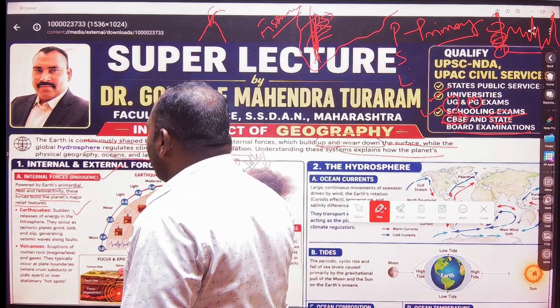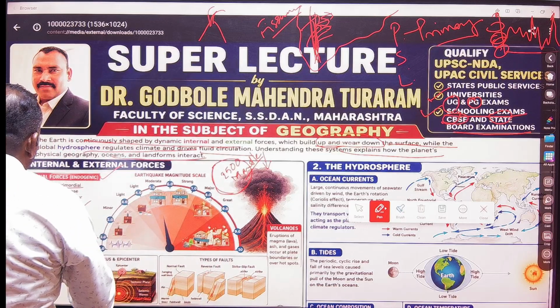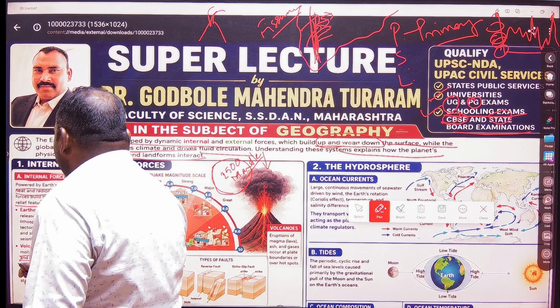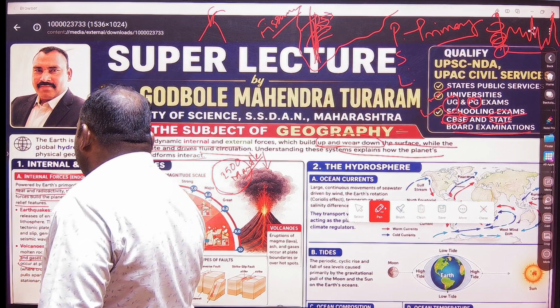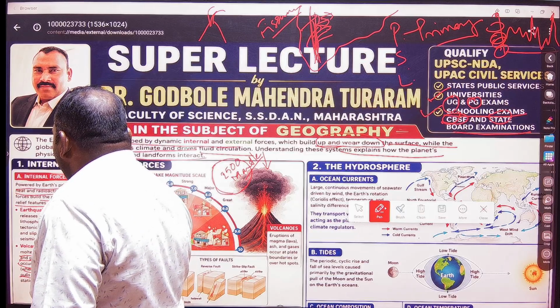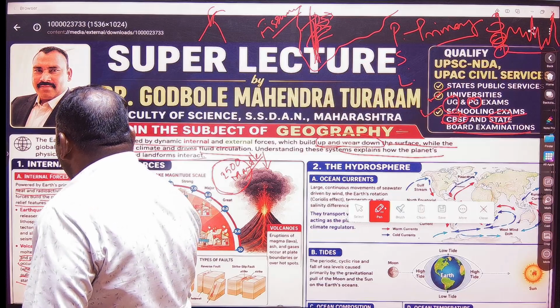Next one is a volcano. Volcano is an eruption of molten rock material, or molten rock, magma and lava, and the gases or the different volcanic bombs. Even ash may also be emitted on the surface of the earth, and it occurs at the plate boundaries where the crust subducts, pulls apart, or over stationary hot spots.